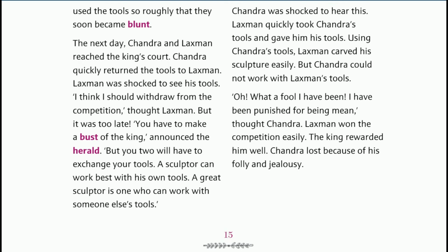And the condition he put in the competition was that the two sculptors will have to exchange their tools. Lakshman and Chandra have to exchange their tools. This was the condition in the competition.